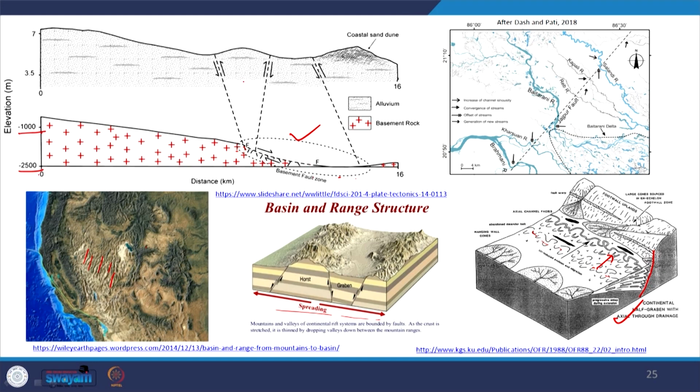Now, if you see the surface structures, we are getting small scale faults, and they can be well correlated. So, I want to say the subsurface structures act very precisely, very actively to influence the surficial